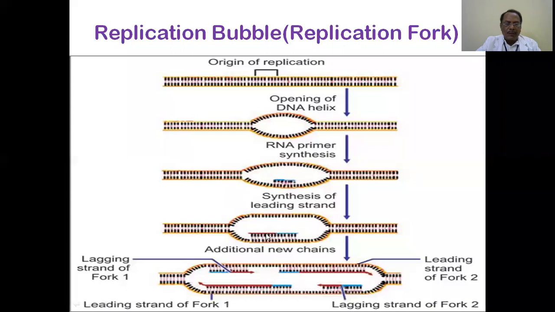The new strand is being formed, copying this one. Hence, this is called the template strand, and this is the synthesizing new strand. So, there will be two leading strands. This is one, and this is another one. And there will be two lagging strands. So, the replication forks, two forks from the origin.